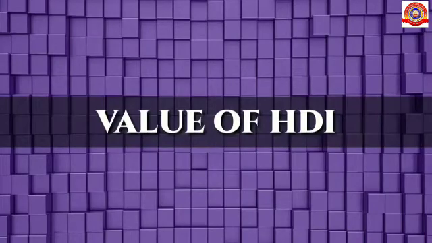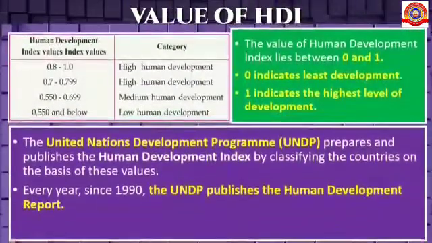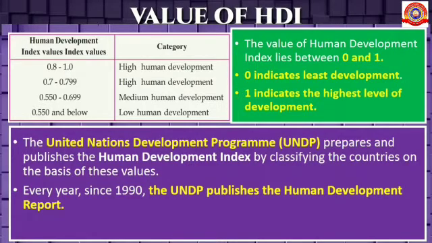Okay, next, let's see the value of Human Development Index. The value of Human Development Index lies between 0 and 1. Here, 0 indicates least development and 1 indicates the highest level of development. The United Nations Development Programme, that is UNDP, prepares and publishes the Human Development Index by classifying the countries on the basis of these values. Every year since 1990, the UNDP publishes the Human Development Report.